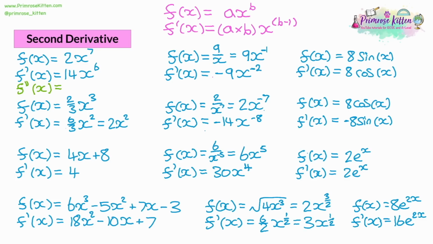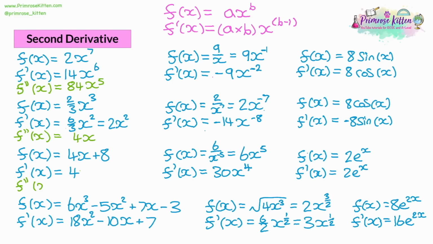So for our first question, 14 times 6 will give us 84. Then we reduce the power by 1. So x to the power of 6 becomes x to the power of 5. And there we have our second derivative. Moving on to the next question, second derivative. So we've got 2 dashes. We have 2x squared. So we multiply the 2 by the 2 to get 4. And then we reduce the power by 1. So the second derivative will be 4x.